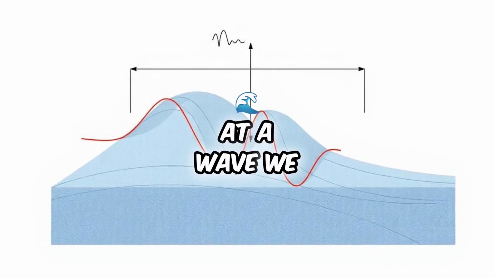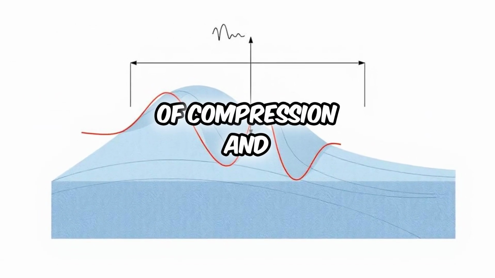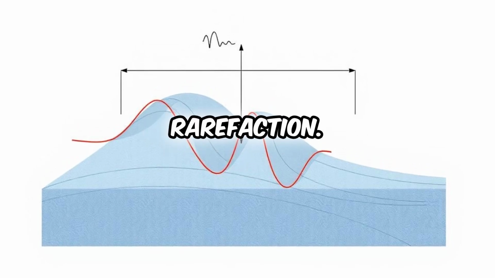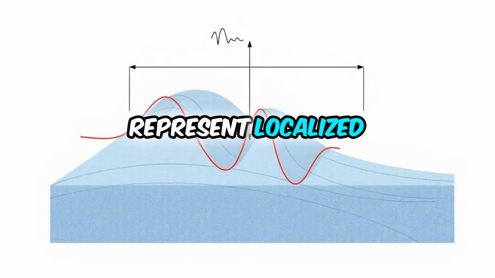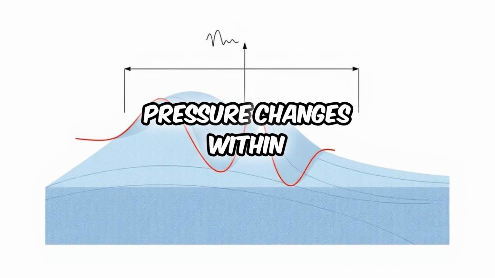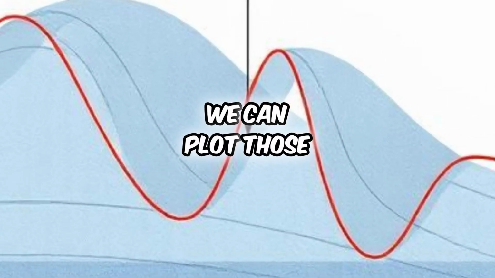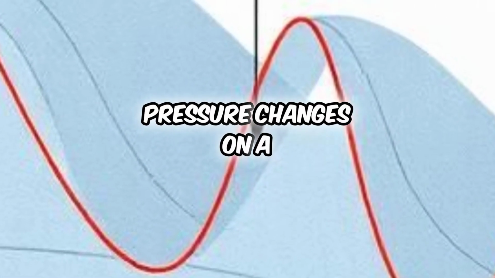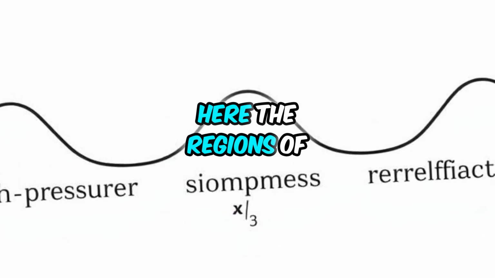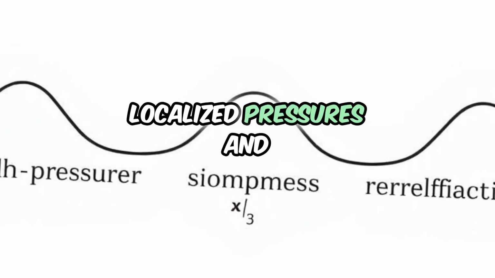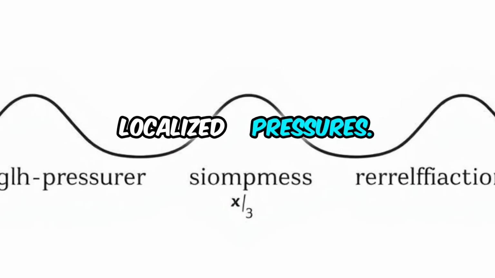So when we look at a wave, we can see its regions of compression and rarefaction. These regions of compression and rarefaction represent localized pressure changes within that medium. We can plot those pressure changes on a graph, and we get a sine wave. Here the regions of compression have high localized pressures, and the regions of rarefaction have low localized pressures.